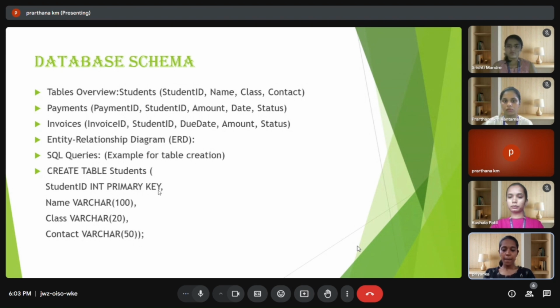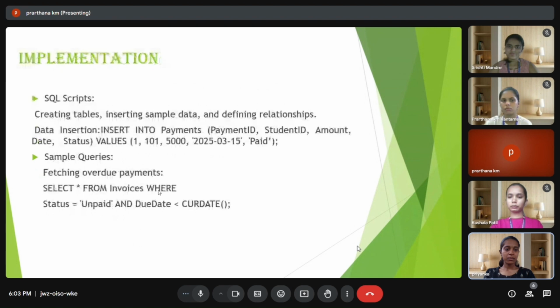Next is implementation. In these SQL scripts, this section explains how the system is brought to life using SQL, structured query language. It involves creating tables, inserting sample data, and defining relationships.